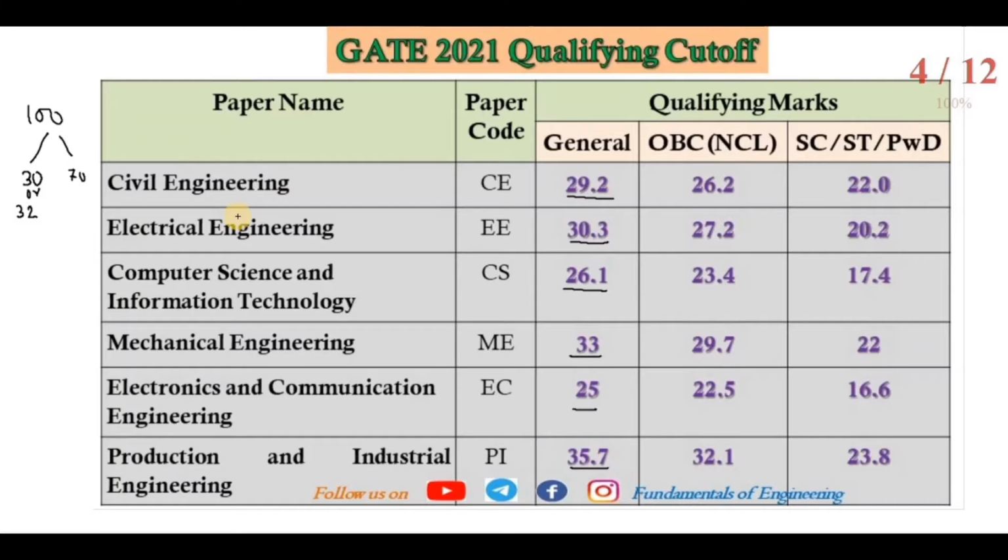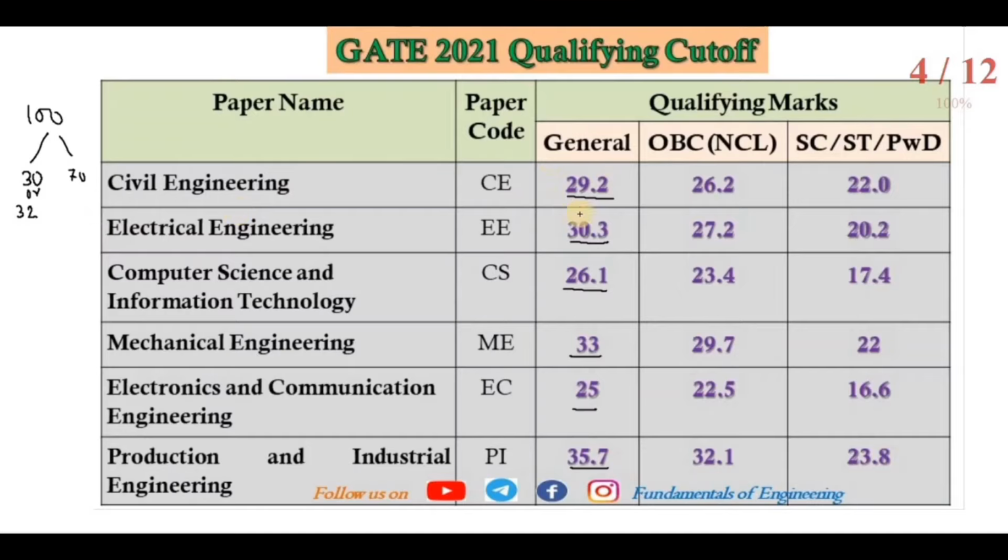Now if you want to get better marks, then you have to study the technical subject. How to study, I will tell you next. These are the papers where the maximum number of students attempt the GATE exam.